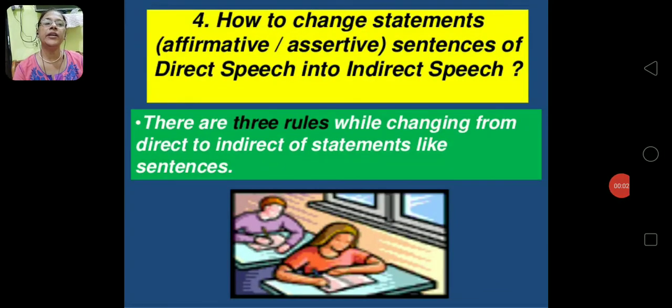Hello everybody. Today we are going to study direct and indirect speech. So how to change statements, how to change declarative sentences from direct to indirect speech, you will study that. There are 3 rules while changing from direct to indirect statements.